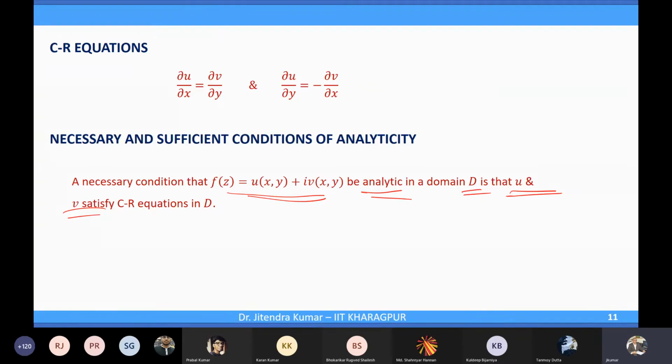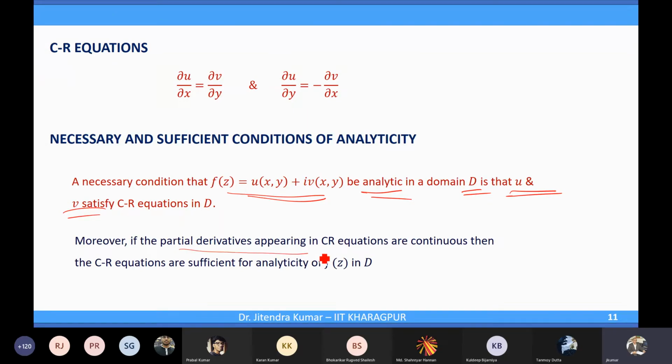If the CR equations are not satisfied, you can straight away say that the function is not analytic. The equations must be satisfied for analyticity, but they are not sufficient. The CR equations may be satisfied, but the function may not be analytic. That can happen. So they will help you: if they are not satisfied, then you will say that this function is not analytic, right?